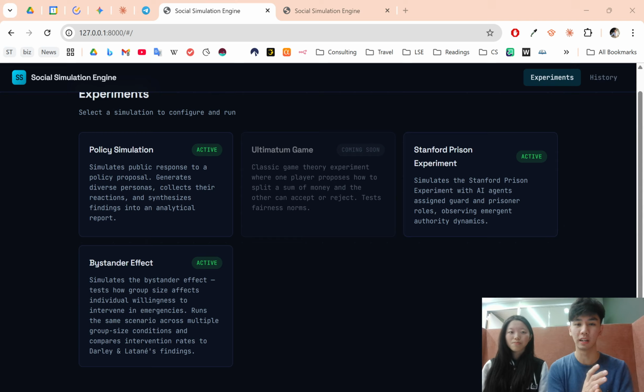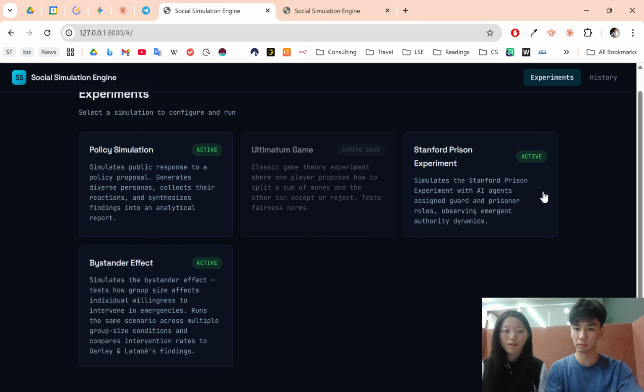Governments spend $400 billion a year on policies that fail. And it's not just bad policy, it's that no one's really asking the right questions. No one's able to test or iterate what would happen if these policies, which academics and policymakers come up with, were put in front of real people. And so, what if you could simulate thousands of citizens reacting to your policy before you publish it?